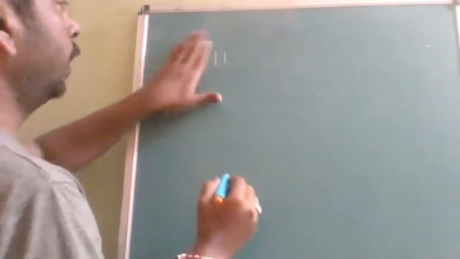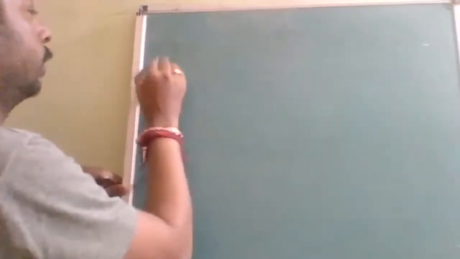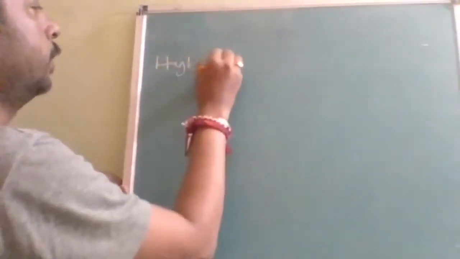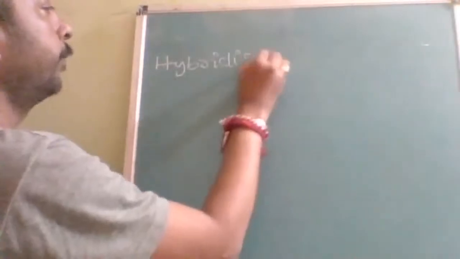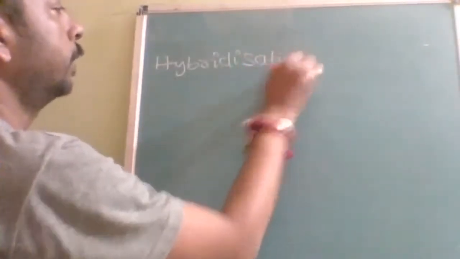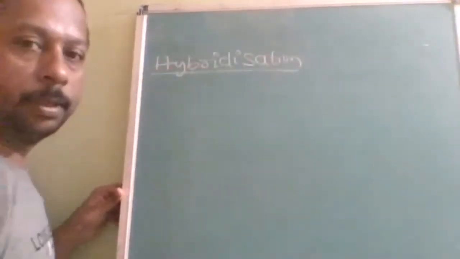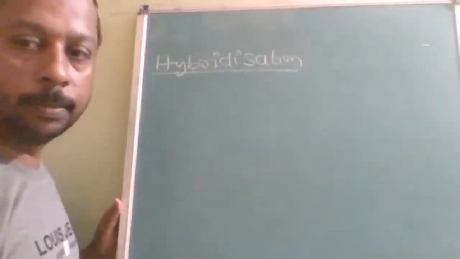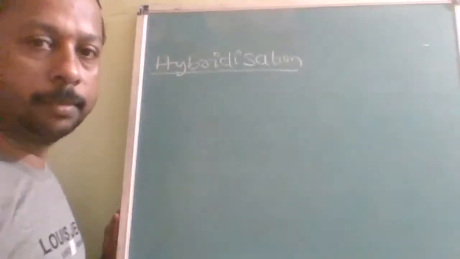First of all, we should understand what is hybridization. Hybridization is just an application of valence bond theory, but it explains things in a better way than the valence bond theory.